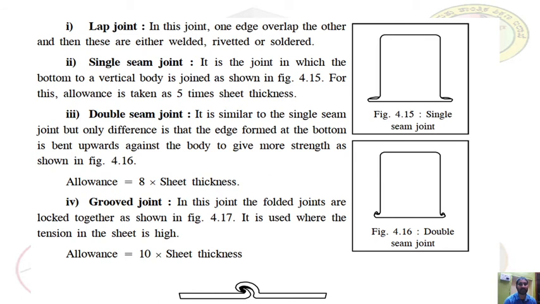Single seam joint. In a single seam joint, the bottom to a vertical body is joined as shown in the figure. For this, the allowance is taken as 5 times the thickness. Double seam joint is similar to the single seam joint, but the difference is that the edge formed at the bottom is bent upwards against the body to give more strength. Grooved joint. In this joint the folded joints are locked together as shown in the figure. It is used where the tension in the sheet is high.